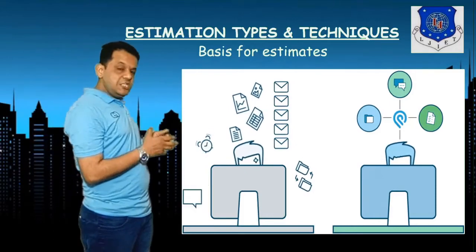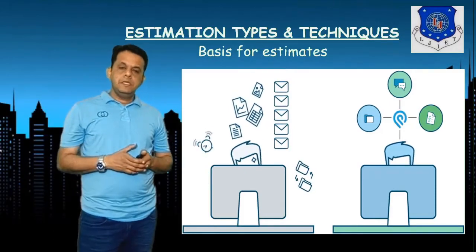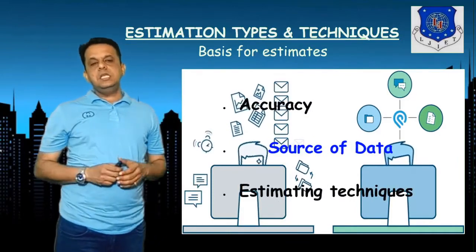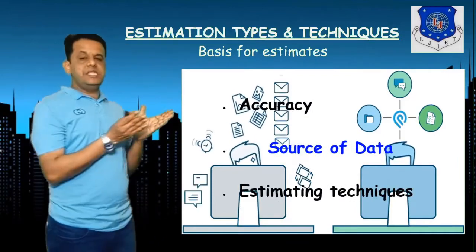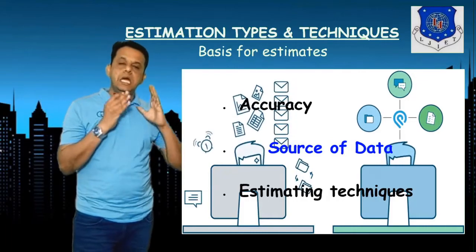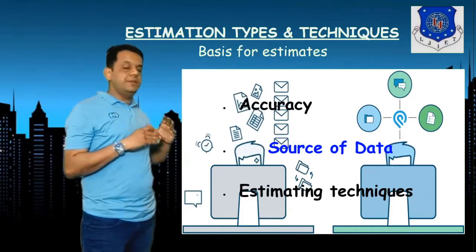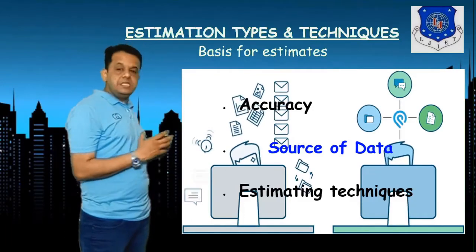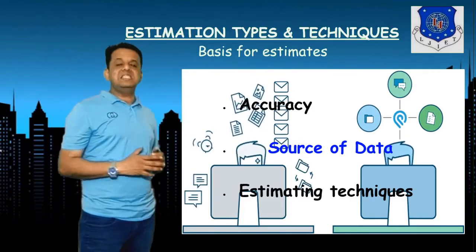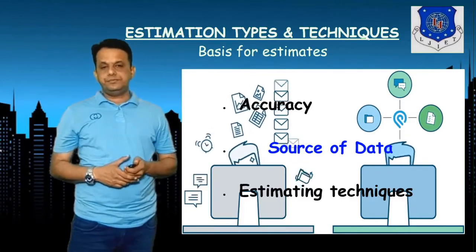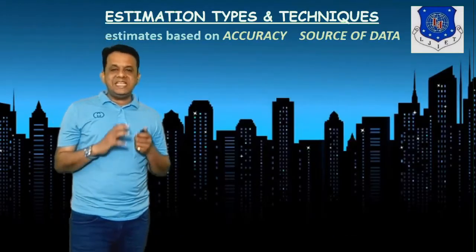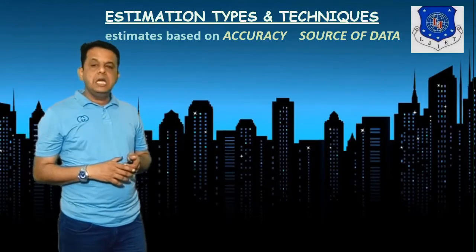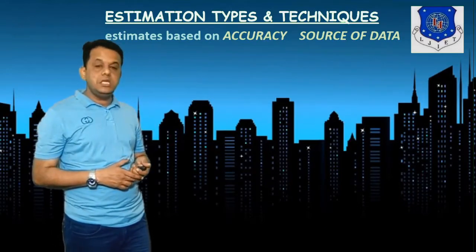What are the basis for the estimation? So here they are: accuracy, how much accuracy you need, and available source or available data source, and what estimating techniques you are applying. So let us see on the base of accuracy and source of data how we do estimates.